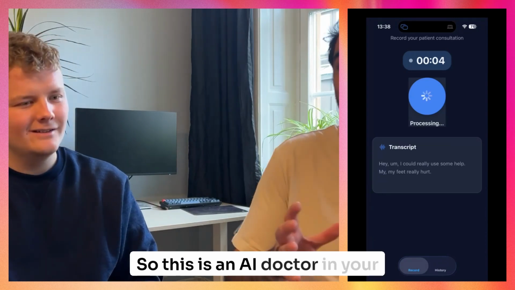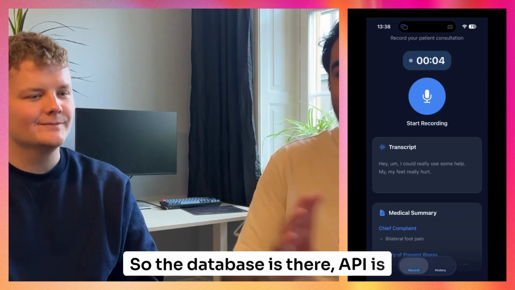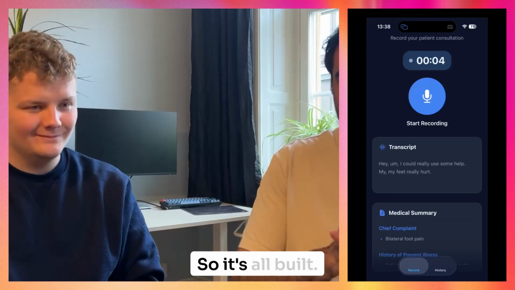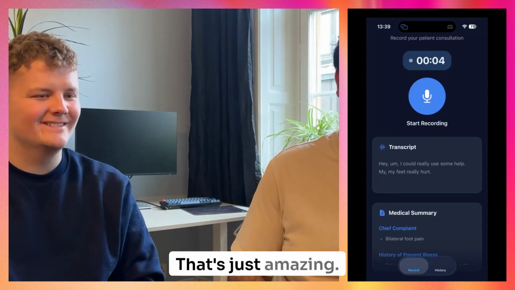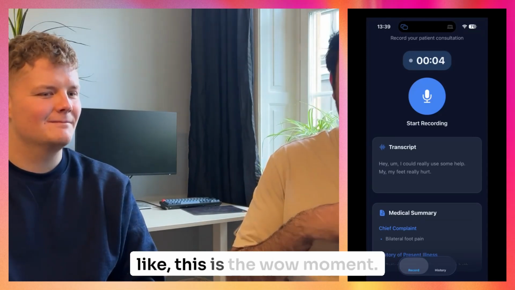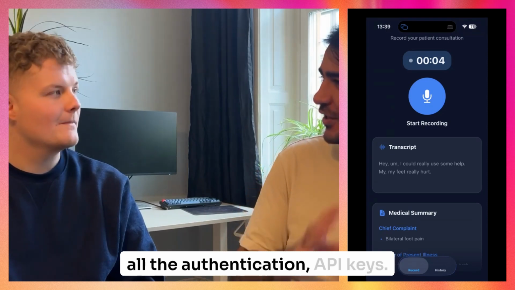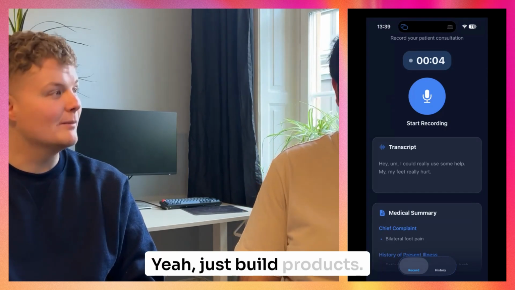So this is an AI doctor in your pocket. And we built it with just one prompt. So the database is there, the API is there, but also we didn't do anything. We didn't look for API keys. It's all built with the help of Specific. Yes, fully automatic. This is just amazing. And as a vibe coder, this is the wow moment because I don't need to think about all this authentication and API keys. I just made my life easier. Yeah. Just build products.